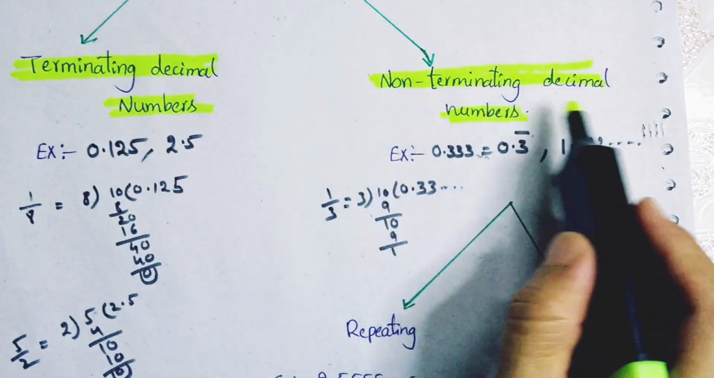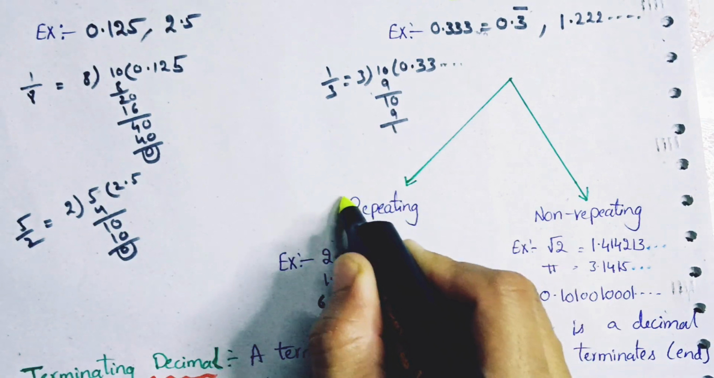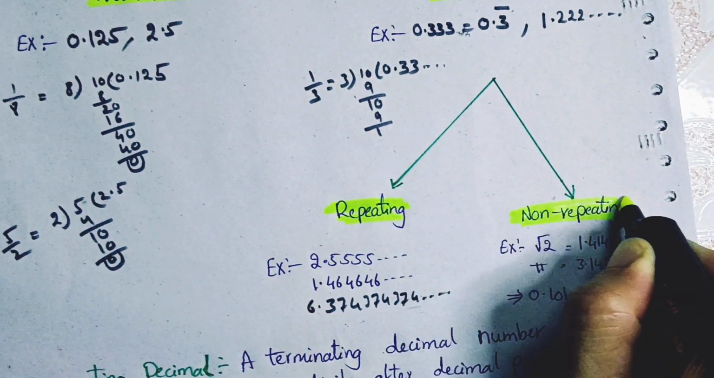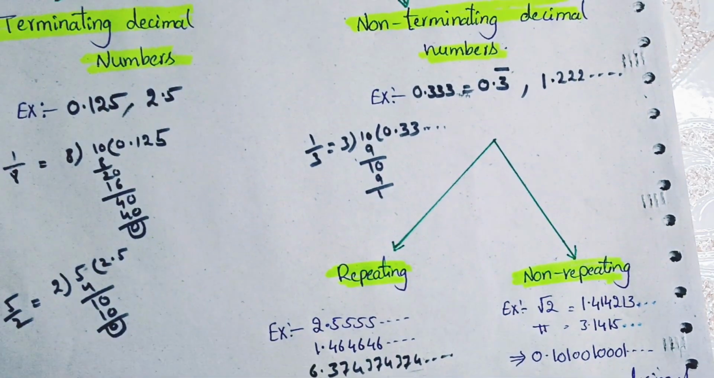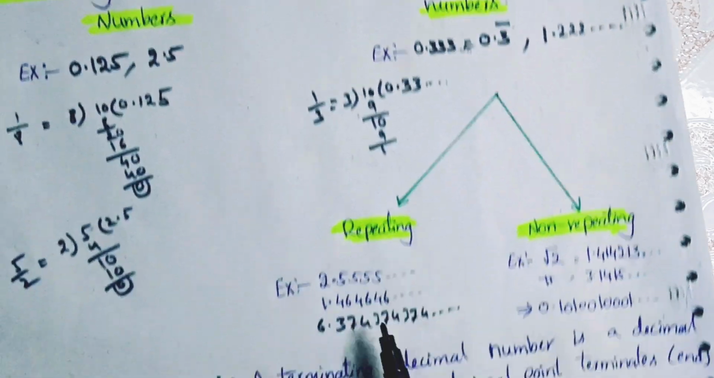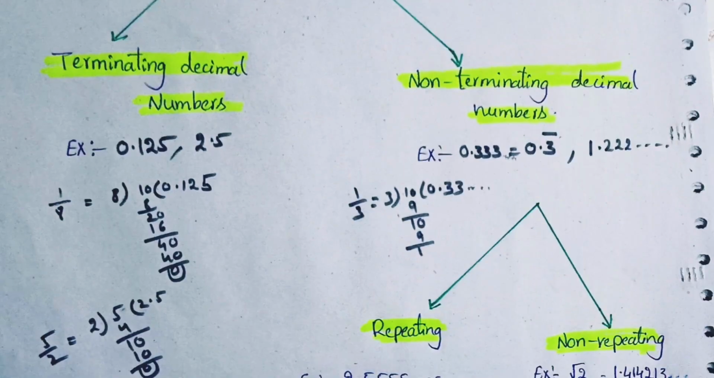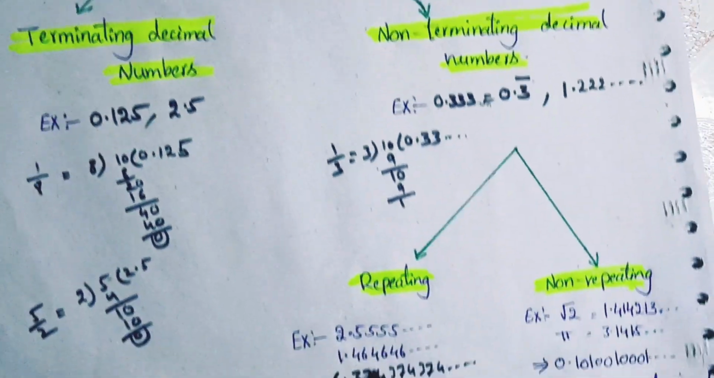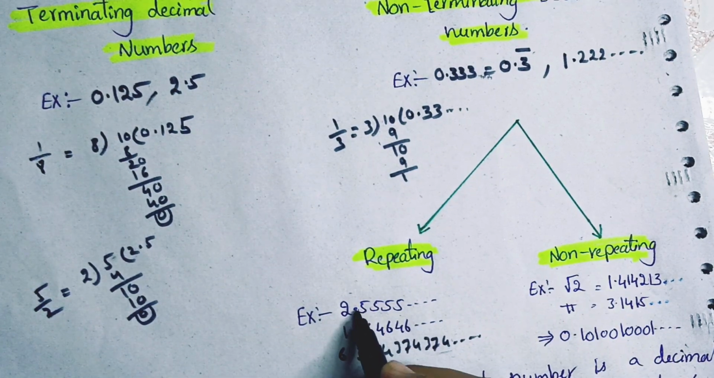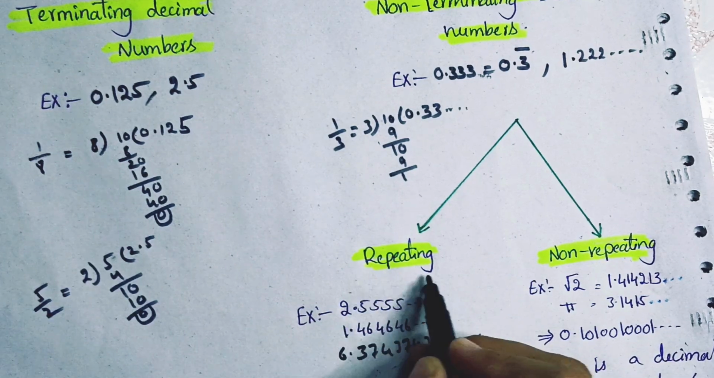So these non-terminating decimal numbers are again divided into two types, which are repeating and non-repeating. Let's see the definition of this one also. Non-terminating repeating numbers are these numbers, like 2.5555. We can take the same examples here also. Here the numbers after the decimal point are repeating. So these type of numbers we call repeating.